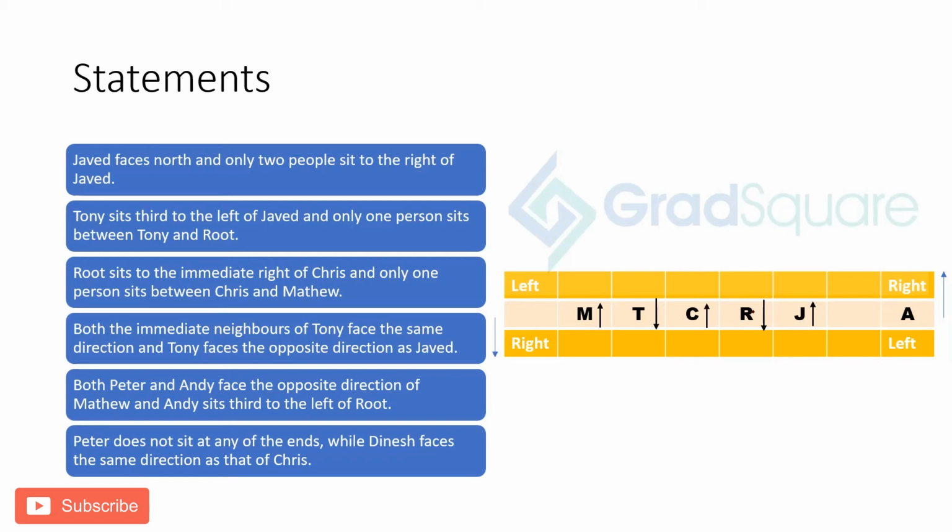So we have also got the directions of Chris and Matthew, because it says Root sits to the immediate right of Chris. So Root we know is now here, and right of Chris is going to be on this side. So that means Chris is looking upward, and we know Chris and Matthew, both of them are looking same direction only, right? So till here we have got this now. Peter does not sit at any of the ends. So definitely now Peter is going to be here. And we also know both Peter and Andy face opposite direction of Matthew. So Peter is going to look downward.